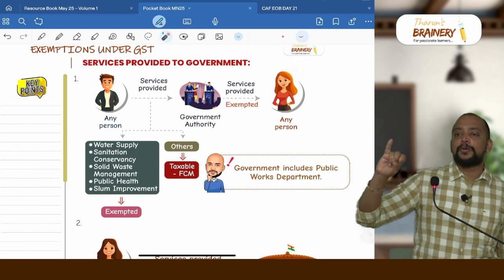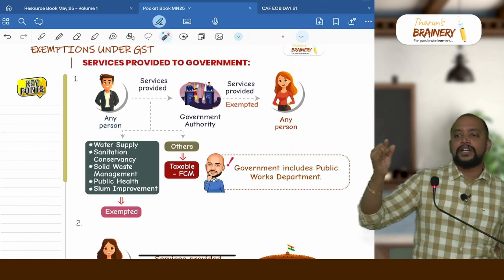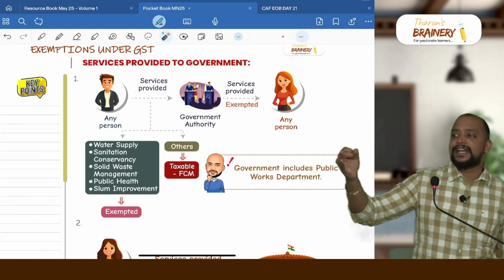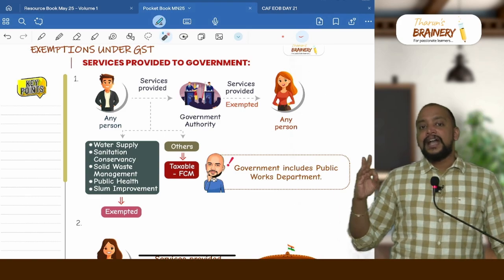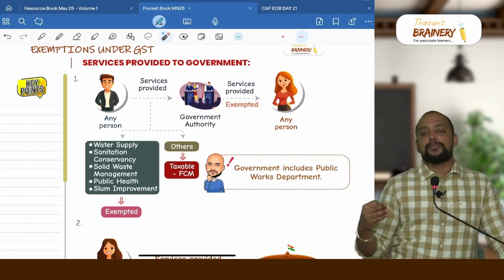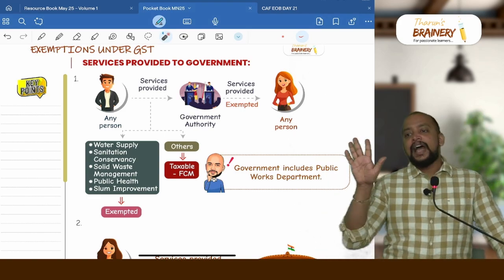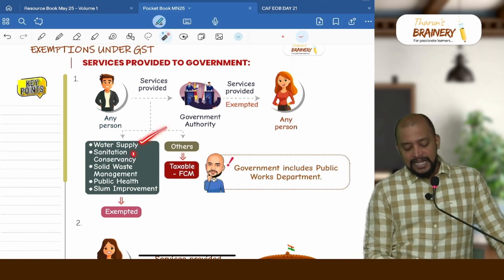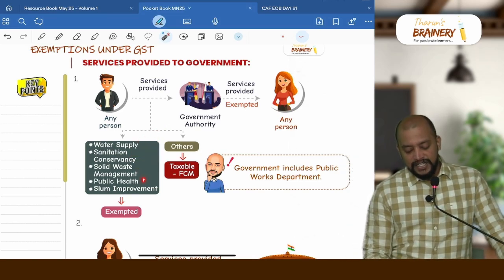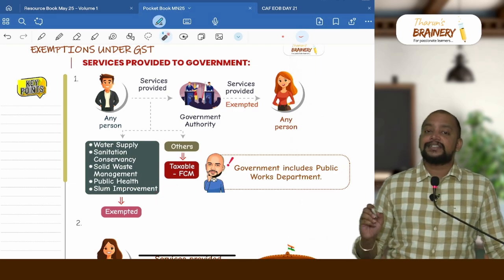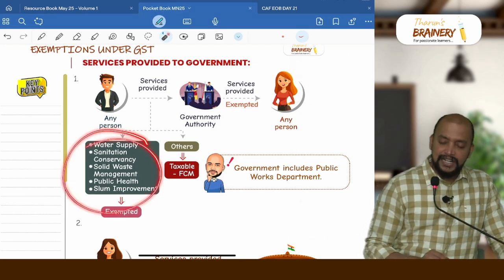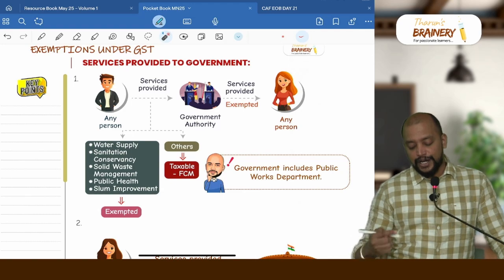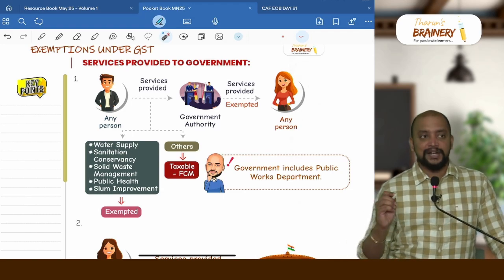Slum improvement, upgradation, water supply, and then open drainages, sanitation conservancy, and the garbage needs to be cleaned properly, solid waste management, and then public health. So these are the 5 activities: water supply, sanitation conservancy, solid waste management, public health, and slum improvement. So these activities in relation to government authority is only exempted, all other activities will be taxable.